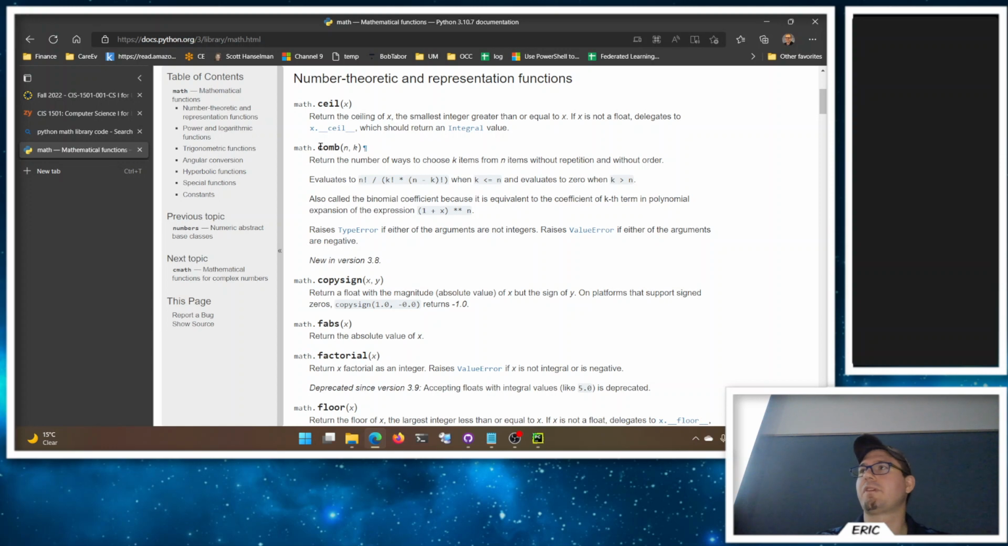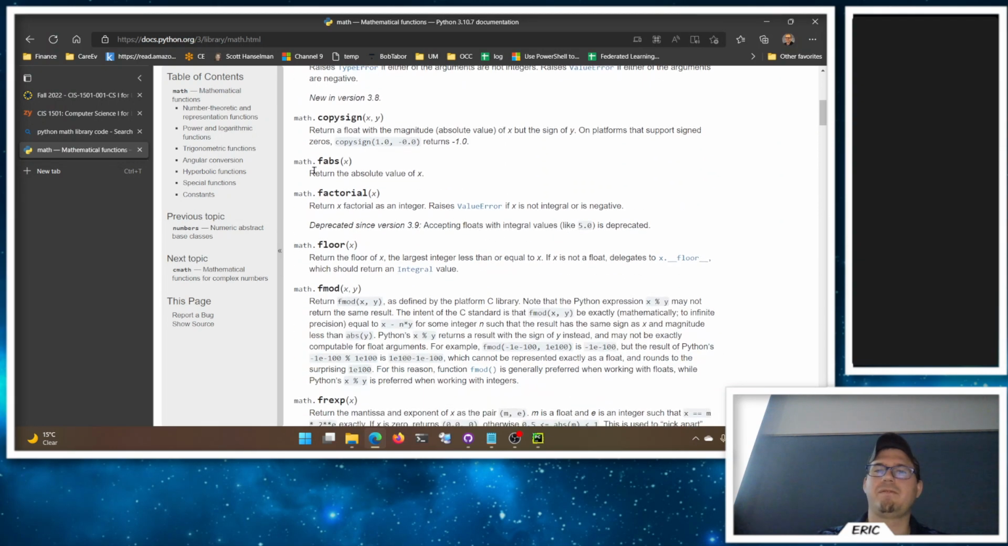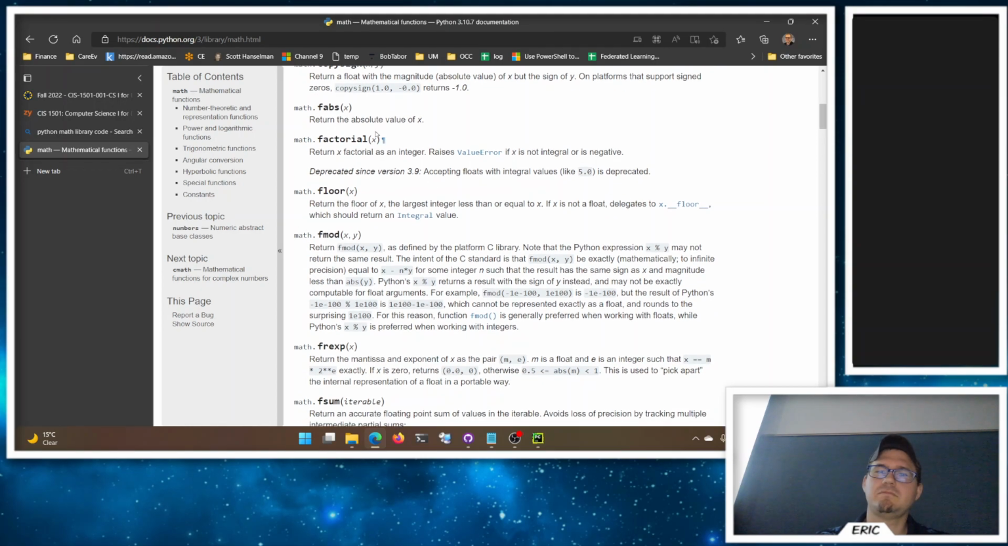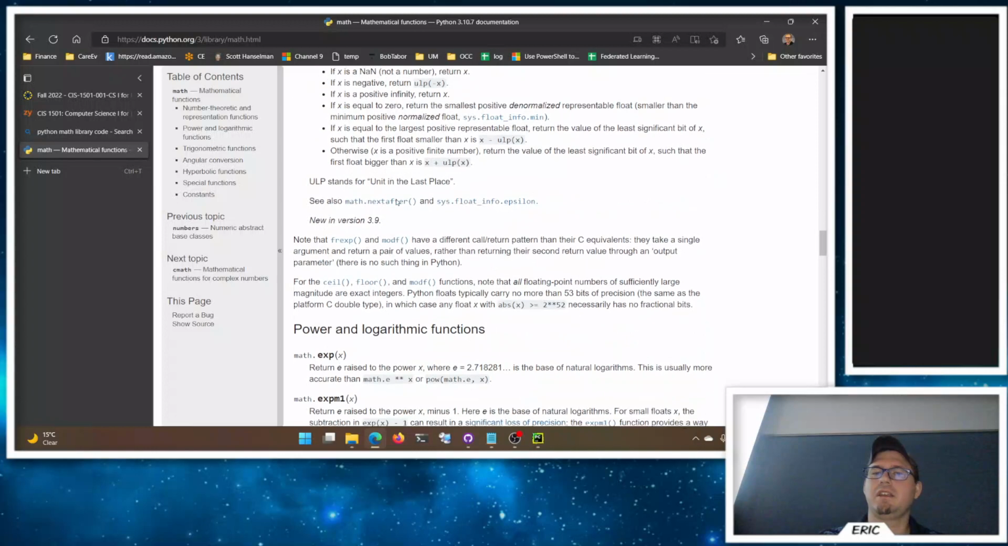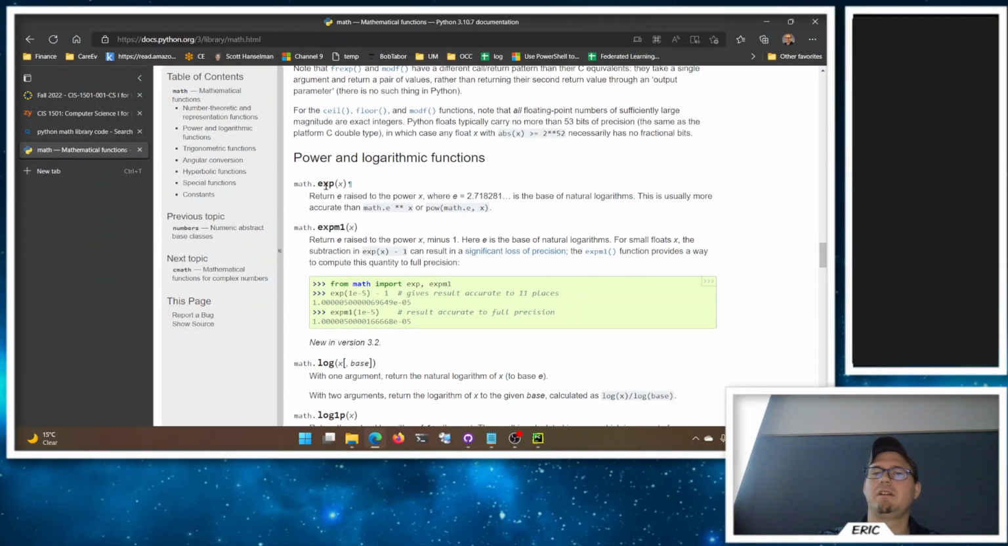Com, so the number of combinations, if you're doing any sort of statistical stuff, that's super handy. Fabs is something about absolute value with an F, and I don't remember why. They add an F here for absolute value, but it's the fabulous absolute value. I don't know. There's reasons, and I just don't remember what the reasons are. Factorial, floor, all sorts of really cool stuff here in the math library, which is awesome.